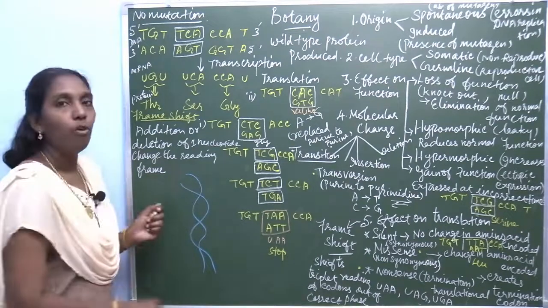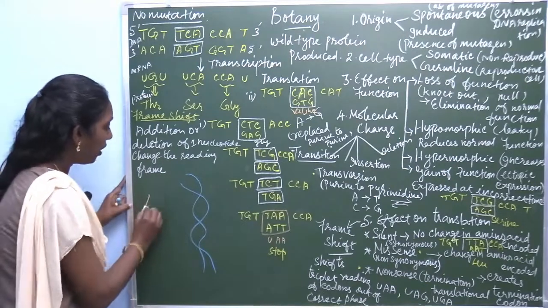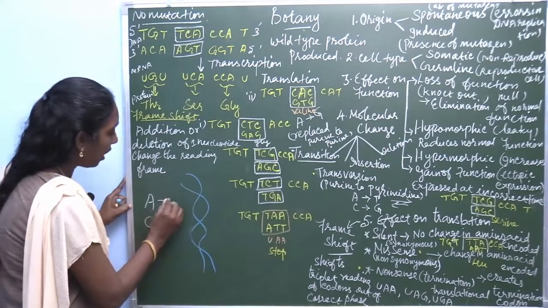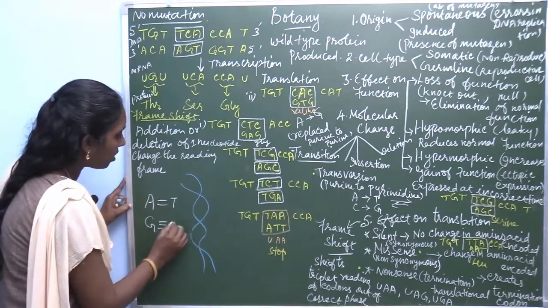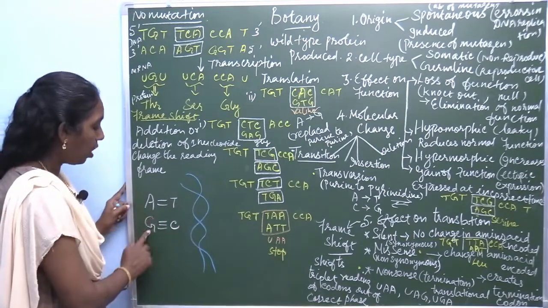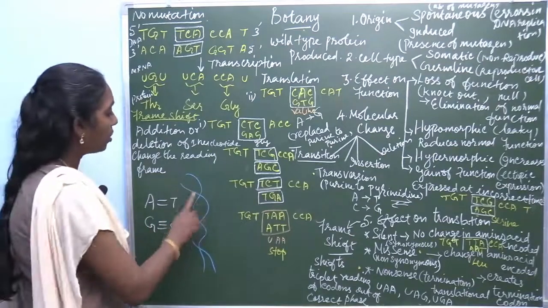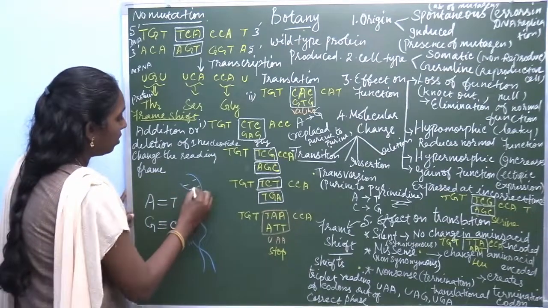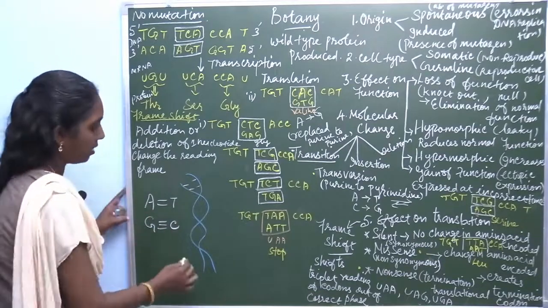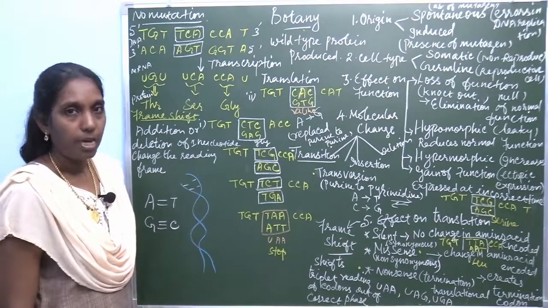There are 4 different nitrogenous bases: adenine, guanine, thymine and cytosine. These 4 are called nitrogenous bases.